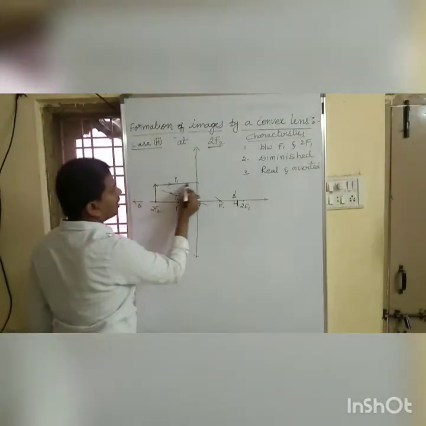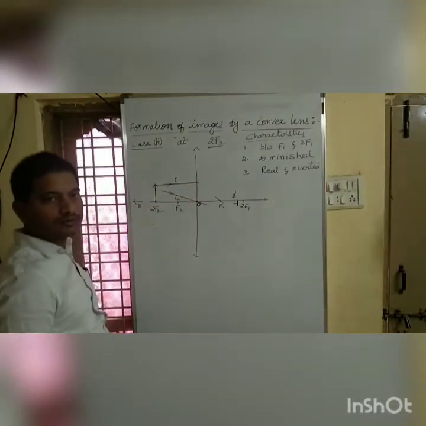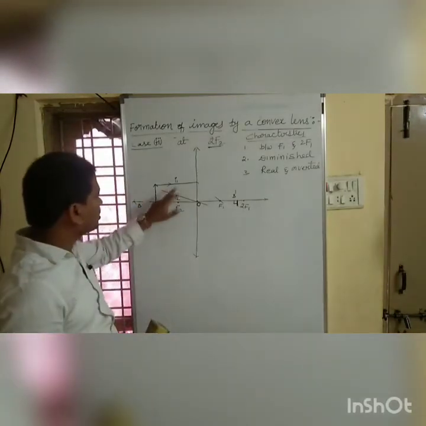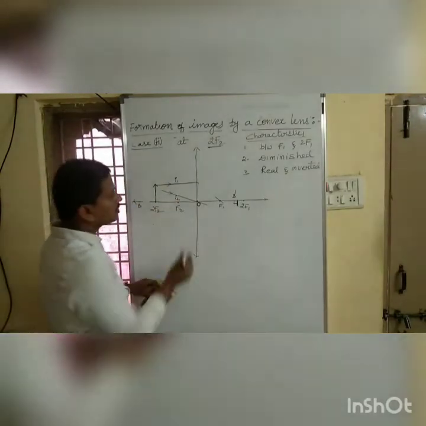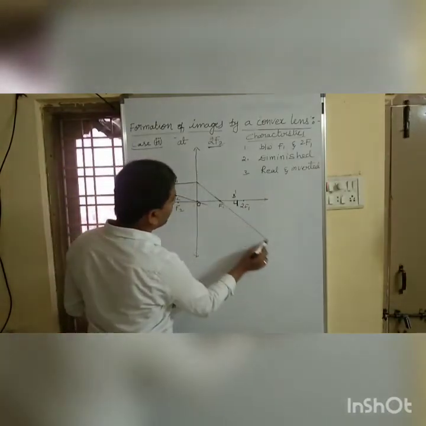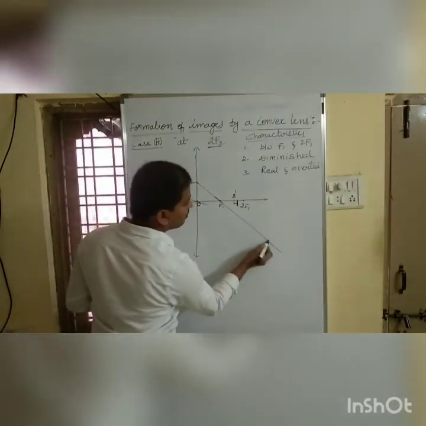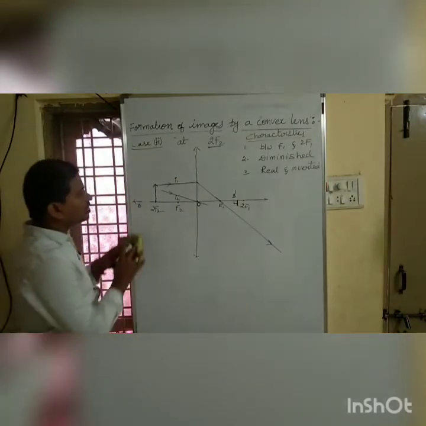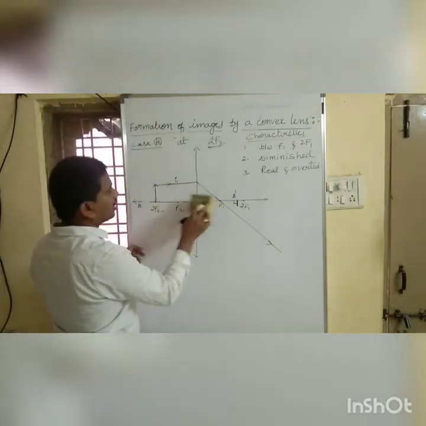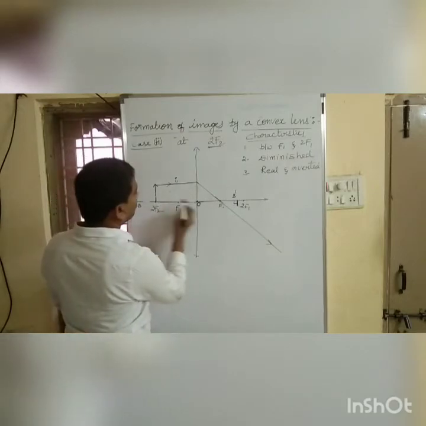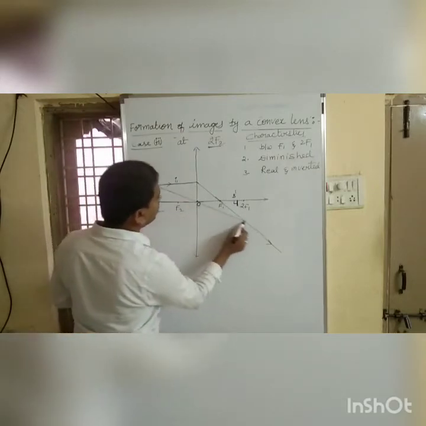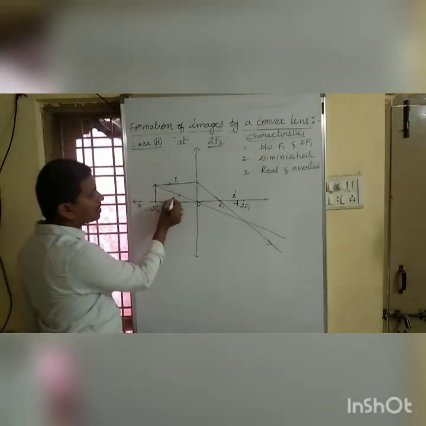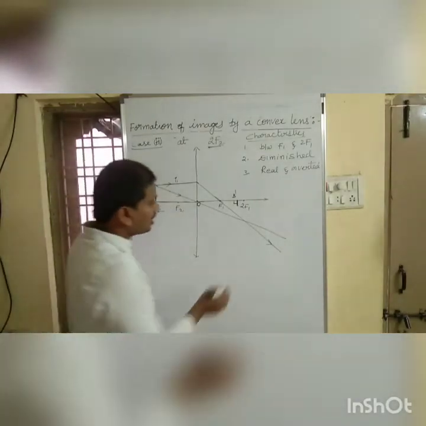So the first ray which is parallel to the principal axis. To get an image of an object, we need two rays. The first ray which is parallel to the principal axis, after refraction, must pass through the focus. The second ray also passes through the optic center, which is undeviated.